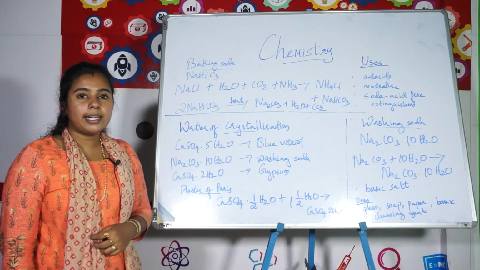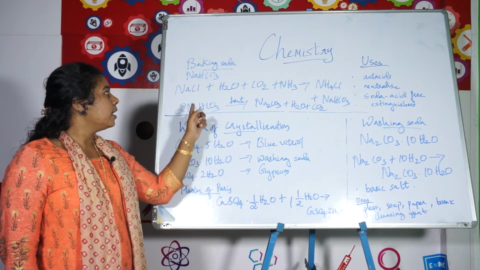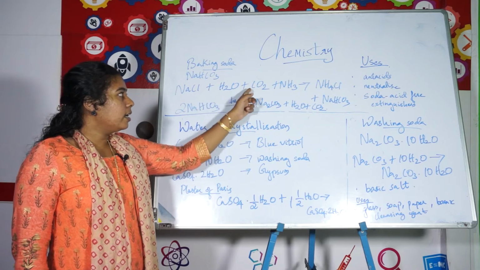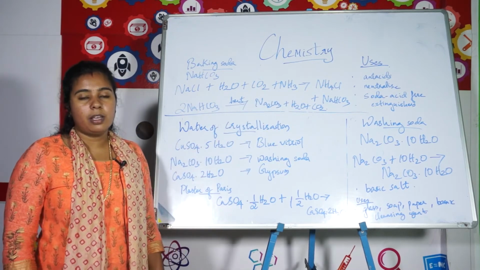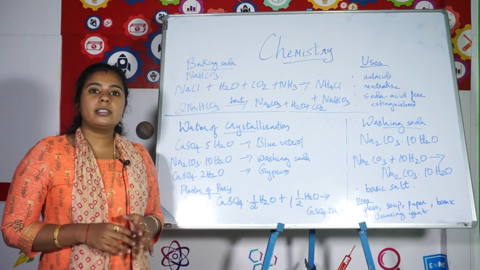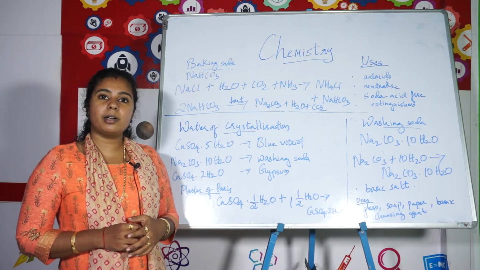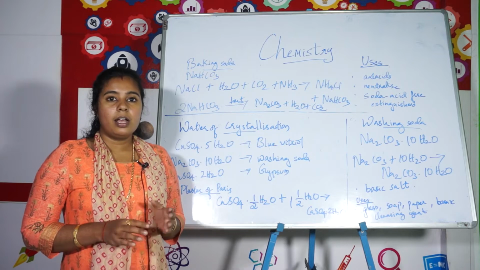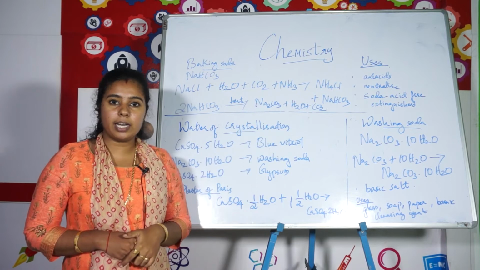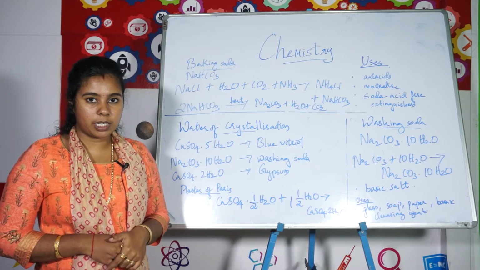And how is it prepared? It is generally prepared from common salt, that is sodium chloride. Sodium chloride is allowed to react with water, carbon dioxide and ammonia. So what you have to do is first take some sodium chloride, that is NaCl, and dissolve it in some amount of water. So you prepare sodium chloride aqueous solution. To that solution you have to pass both carbon dioxide and ammonia gas. So you will get ammonium chloride along with sodium bicarbonate.